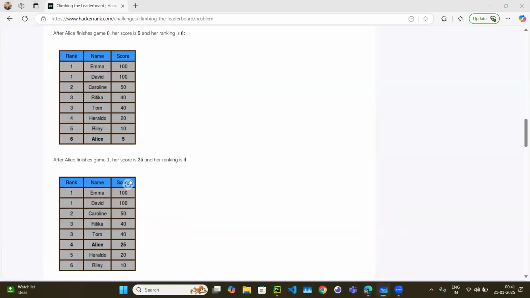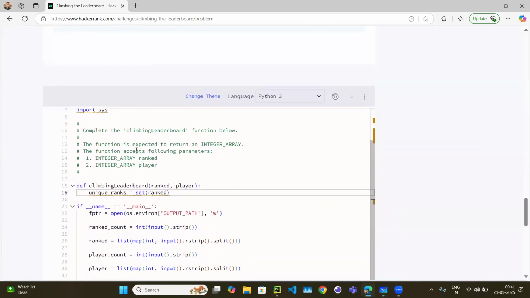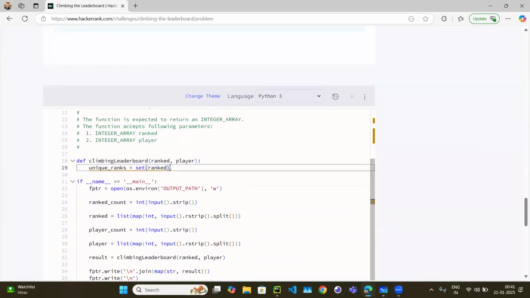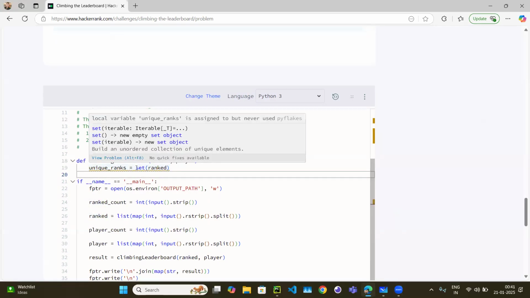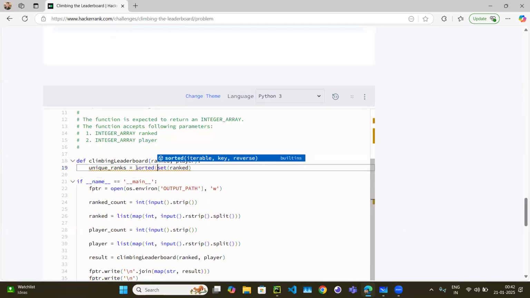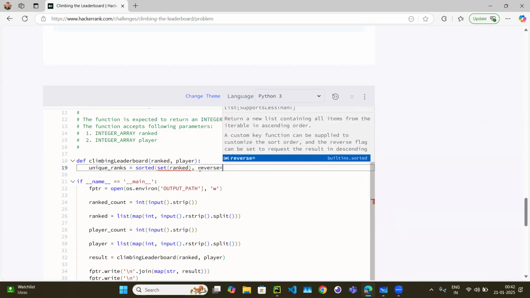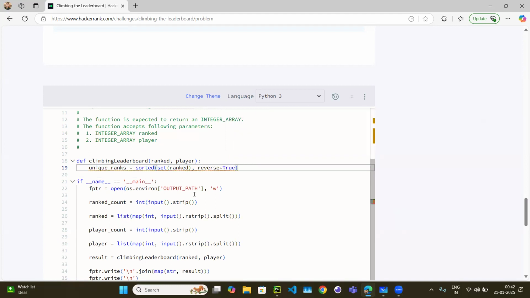Okay, so let me go to the code. We need to find the unique ranks. So we have to get the ranks. But ranked is in decreasing order, and when we create a set, it's not mandatory that it maintains the order. So we need to sort it again in reverse order, so that we can get the same thing. So you will get the unique ranks.